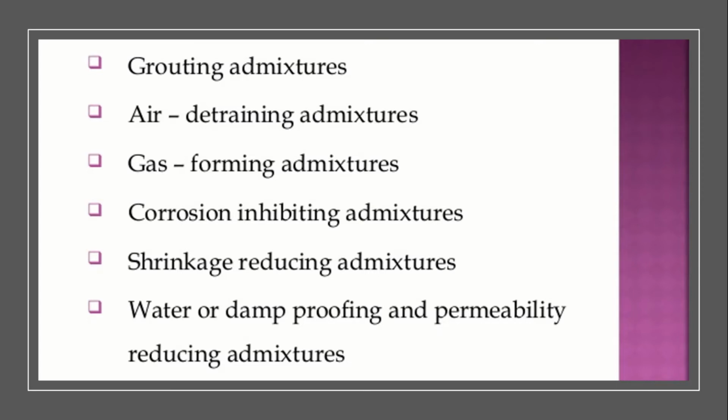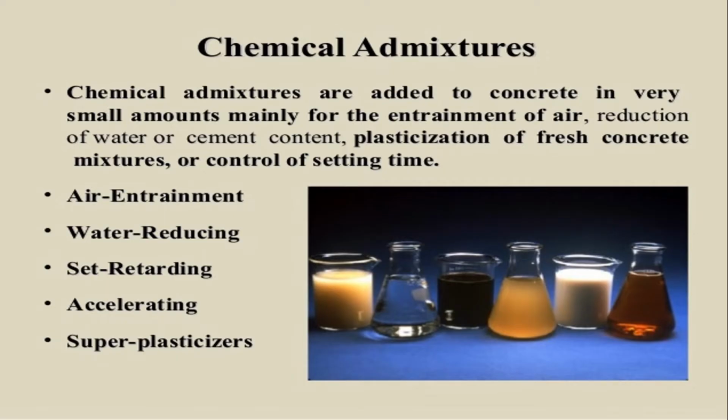So there are different types of admixtures which are available right now in the market. The basic chemical admixtures which we usually make use of are air entrainment, water reducing, set retarding, accelerating and superplasticizers. So we will deal with them one by one. When these are added to the concrete in a very small amount, it is basically for entrainment of air, reduction of water or cement content, plasticization of fresh concrete mixtures or control of setting time. So basically we are using these admixtures for all these purposes.